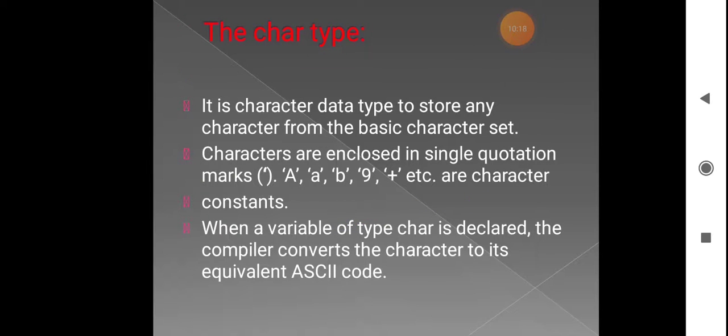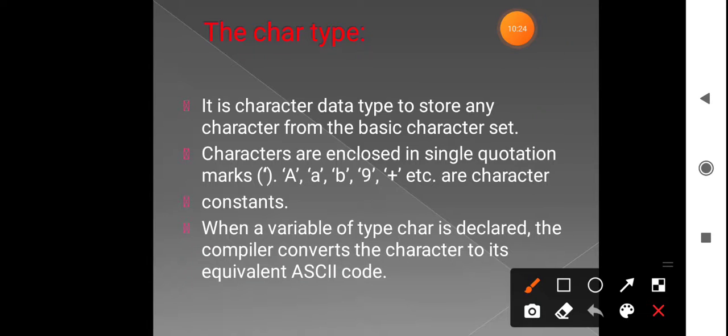Next we'll see the character data type. The character data type is always represented using the short form char. All characters in a C++ program are written using single quotation marks, with one single letter within them.